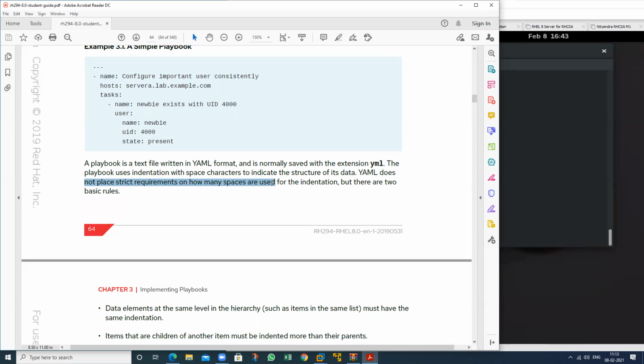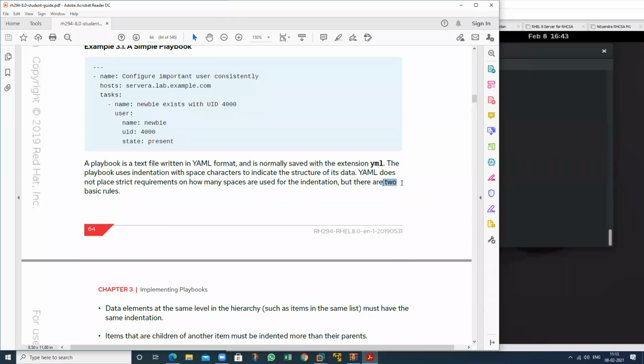You can define 2 spaces, 3 spaces, 4 spaces. It's not mandatory to have only 2 spaces, but the indentation should be the same. If you take 3 spaces, all the spaces will be the same. If 4 spaces, all the spaces will be 4. It's not mandatory that just 2 spaces are required for the indentation. See this one, but it's predefined.